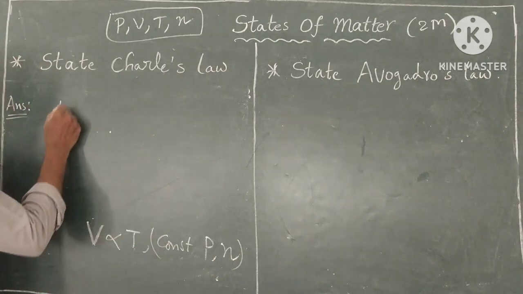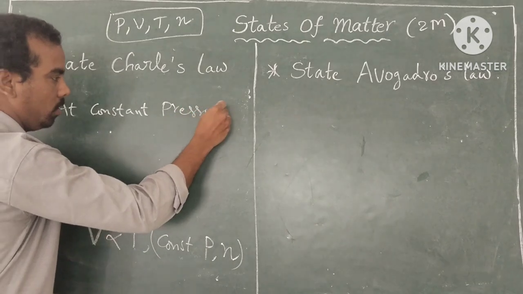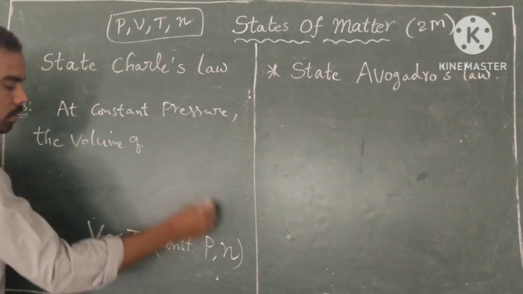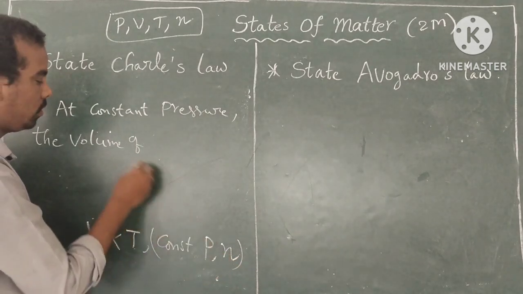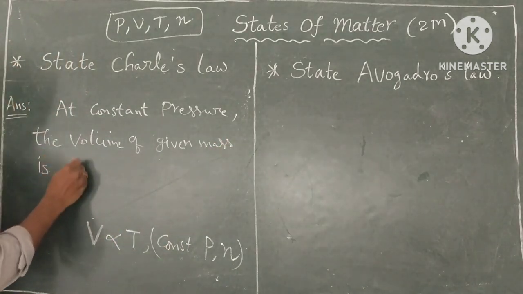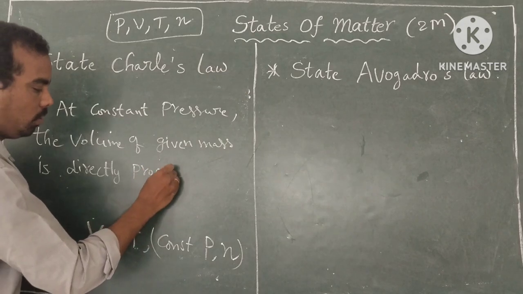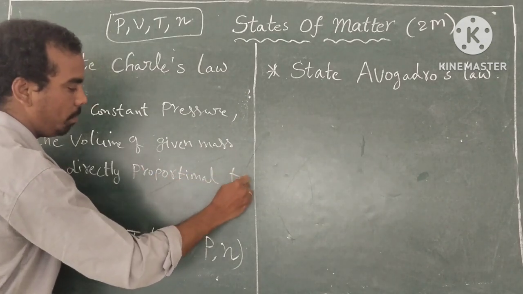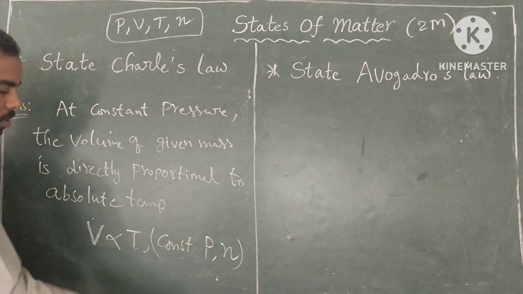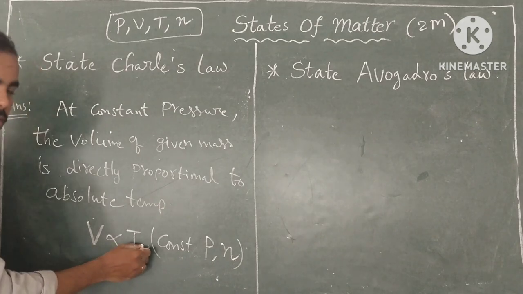That is the statement. At constant pressure, the volume of given mass, the number of moles constant means mass constant, the volume of given mass of gas is directly proportional to T. T means absolute temperature. So very easy.